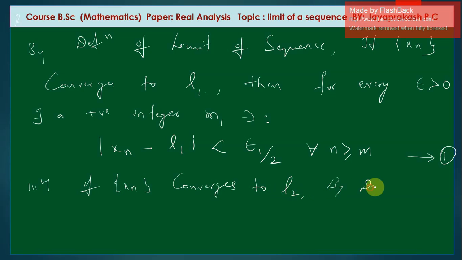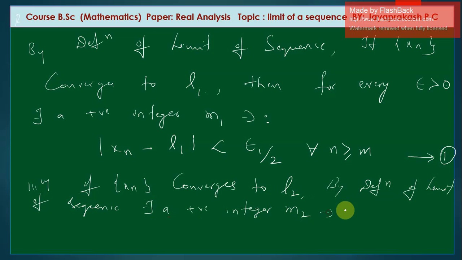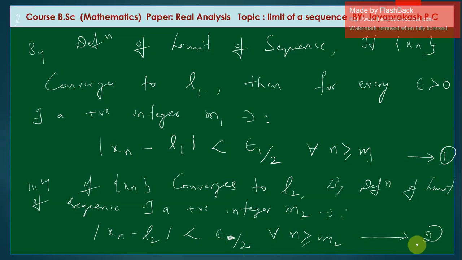Similarly, if sequence xn converges to L2, again by using definition of limit of sequence, there exists a positive integer m2 such that modulus of xn minus L2 is less than epsilon by 2 for all n is greater than or equal to m2. This is m1, this is m2, or this is equation 1, 2.